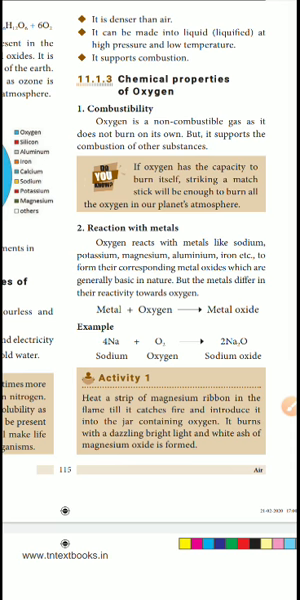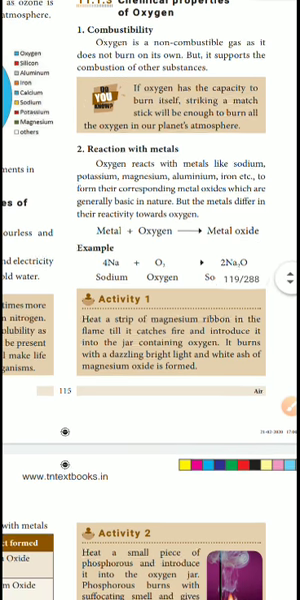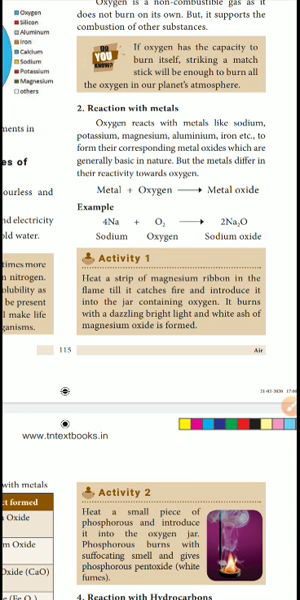But how will oxygen react with metals? Oxygen will react with metals like sodium, potassium, magnesium, aluminum, iron, etc., to form their corresponding metal oxides, which are generally basic in nature, but the metals differ in their reactivity with oxygen. So metal plus oxygen gives metal oxide.